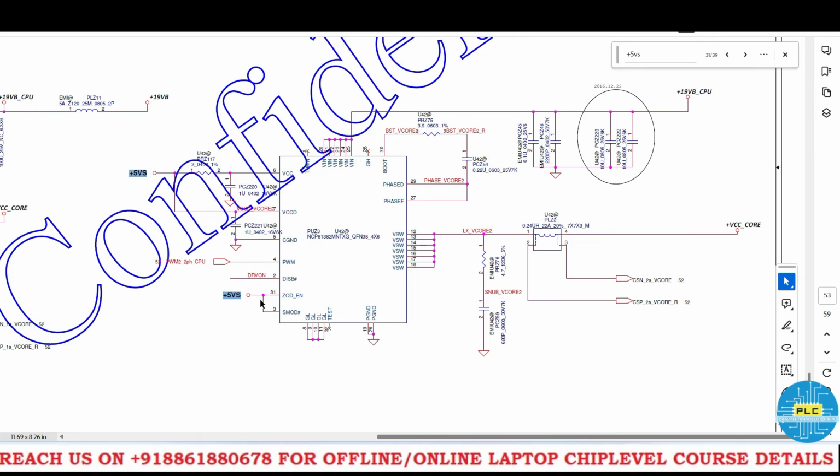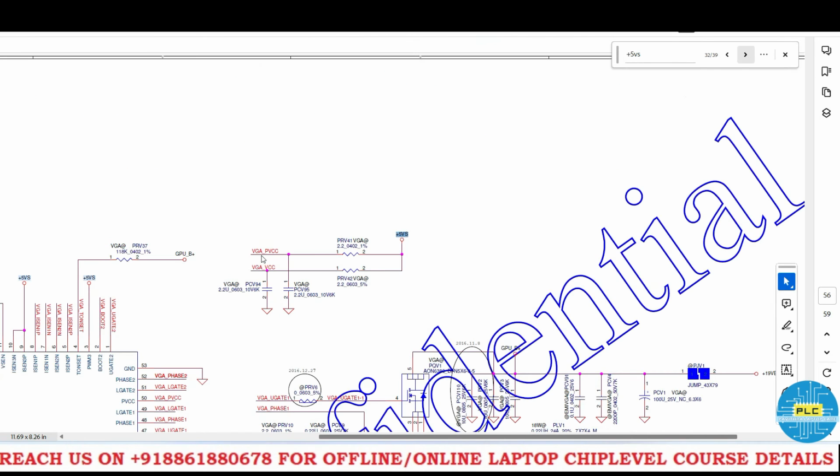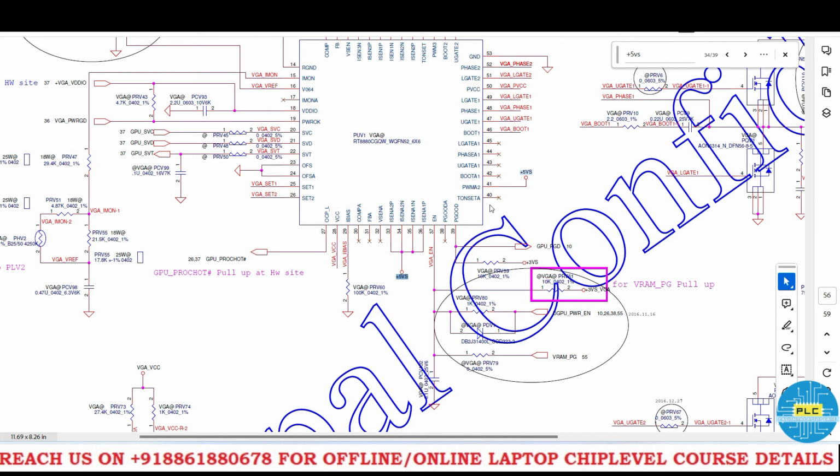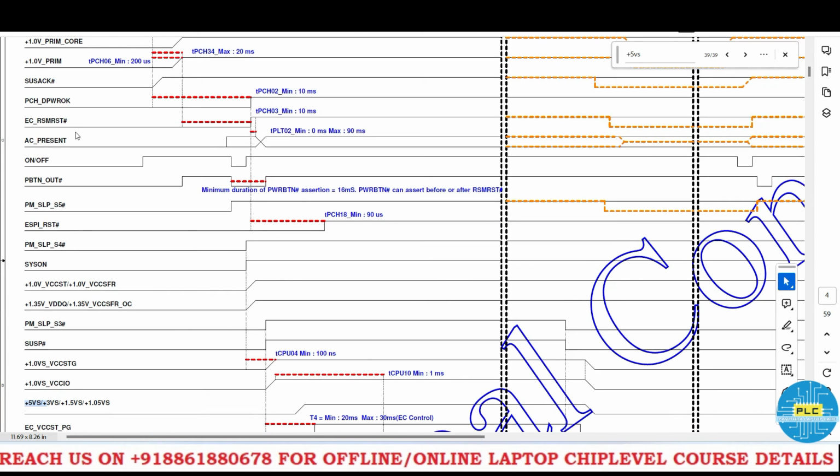Correlated driver input. Okay, this VCC. Here it's an enable signal to this particular driver IC. Here it will carry the VGA VCC and PVCC. And here is the GPU IC input. See, 5VS and here also 5VS. Same GPU IC. See here also it is there and here also it has come. That's it. So all VS related voltages I showed you.